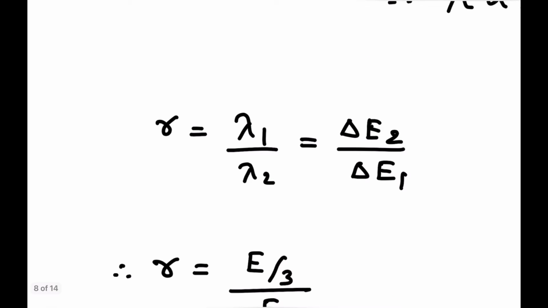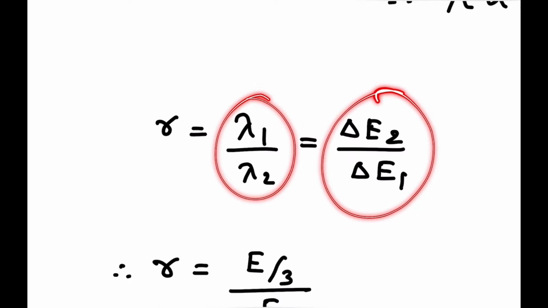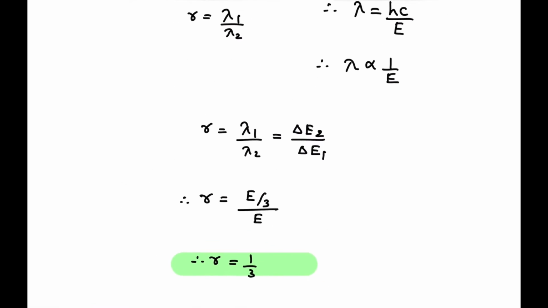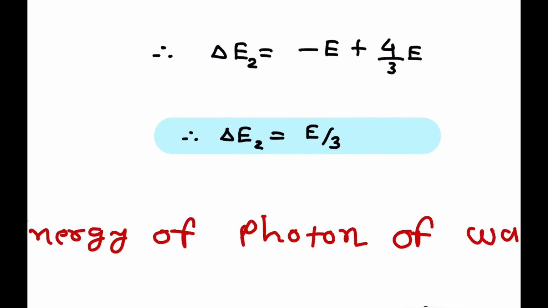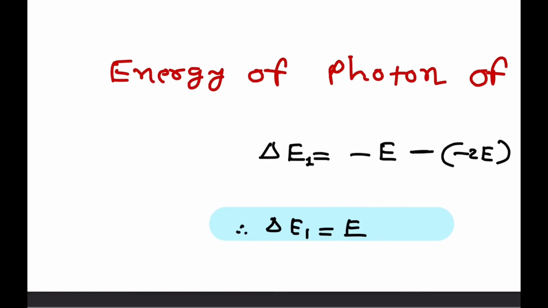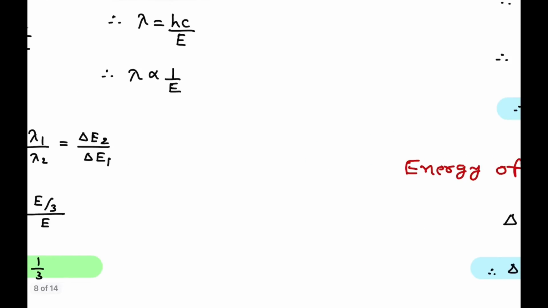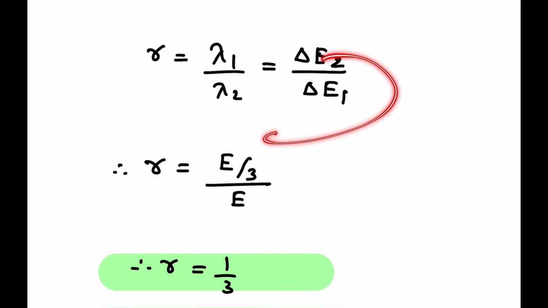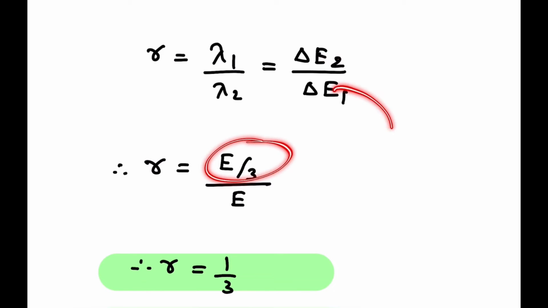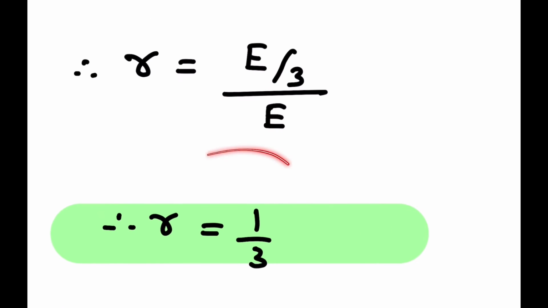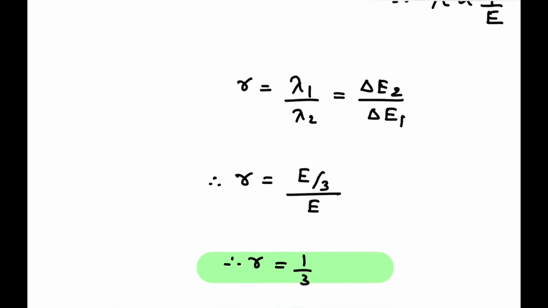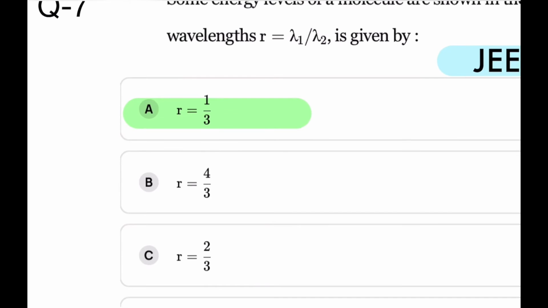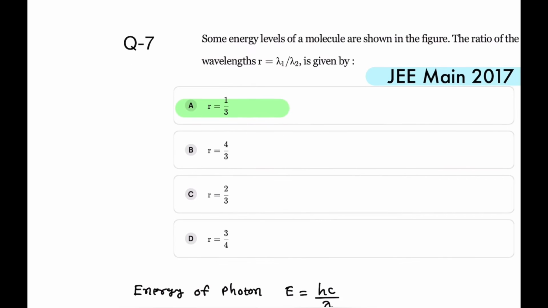So delta E2 is in the numerator and delta E1 in the denominator. So R is equal to lambda 1 by lambda 2, that is delta E2 by delta E1. Delta E2 is E by 3, and delta E1 is E. E cancels out, so R is equal to 1 by 3. So the correct option is A.